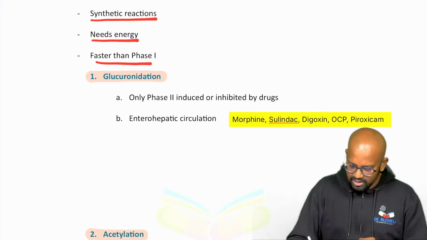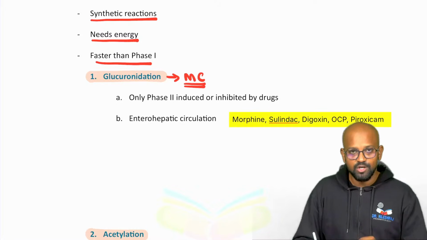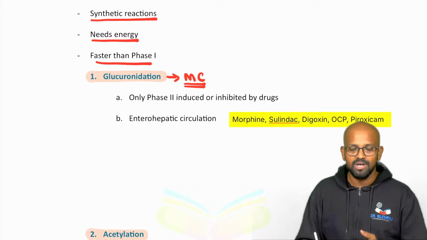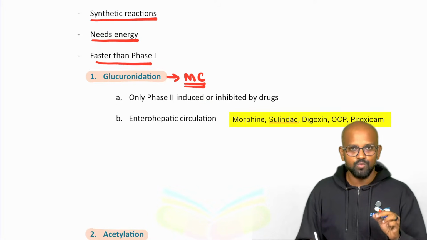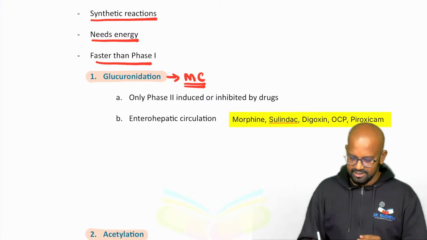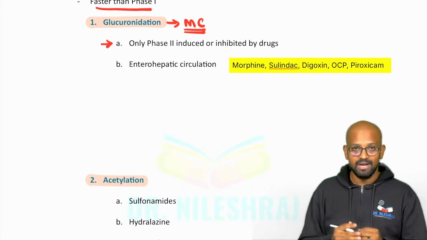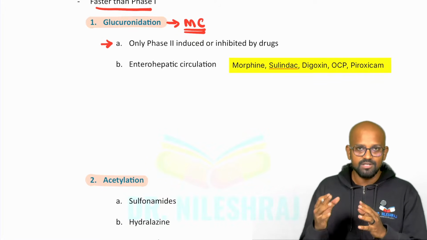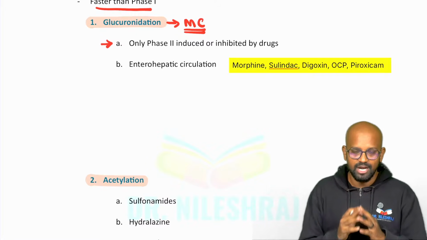Now, we will start with glucuronidation, which is the most common subtype. As we know, in phase 1, oxidation is the most common. With phase 2, glucuronidation is the most common. I'll repeat that. Phase 1, most common reaction is oxidation. Phase 2, most common reaction is glucuronidation. And this is the only phase 2 reaction which can be induced or inhibited by drugs. As I've told, within phase 2, only glucuronidation can be either induced or inhibited.